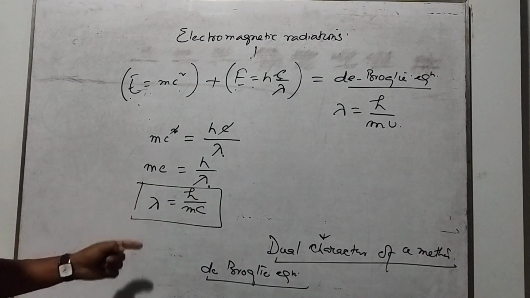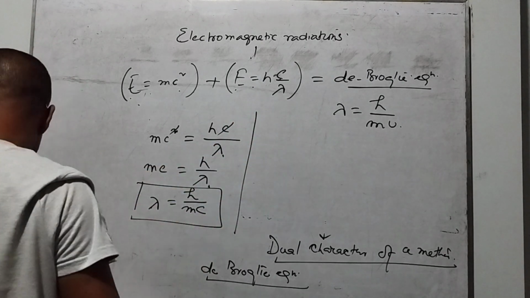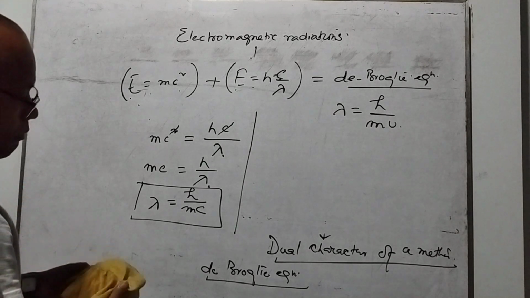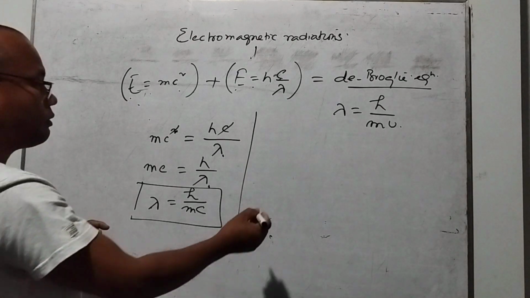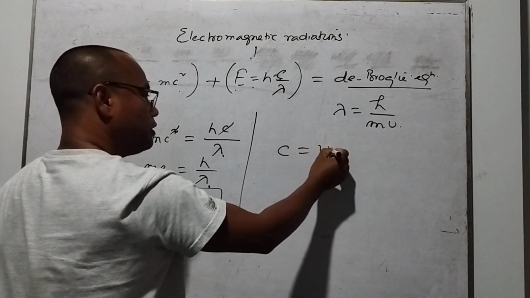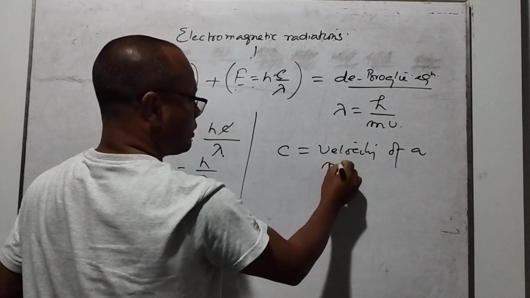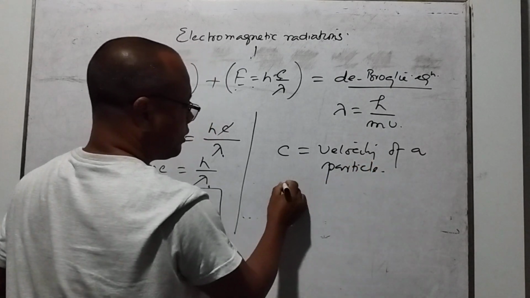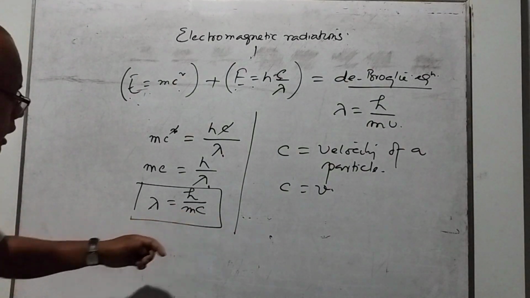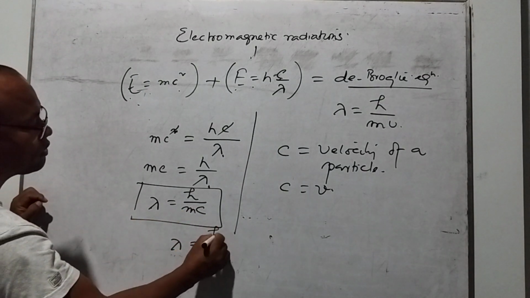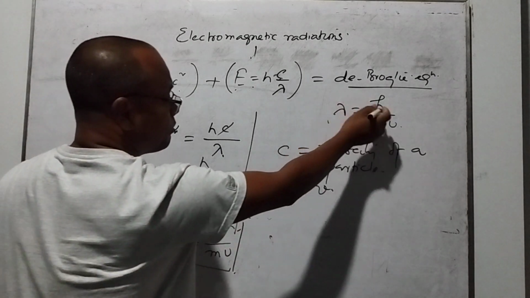Now here in this equation c is the velocity of light, but when we consider microscopic particles, this velocity of light is equal to the velocity of a particle. So now this c I replace by v. So here I just write our equation lambda is equal to h upon mv. So this is the equation we found, the de-Broglie equation.